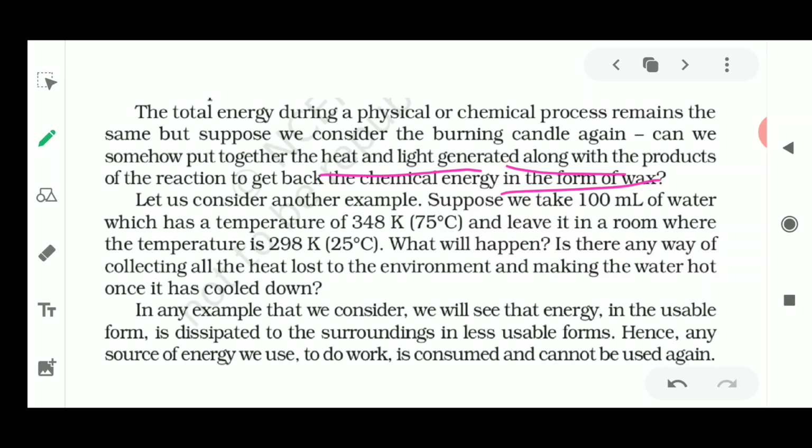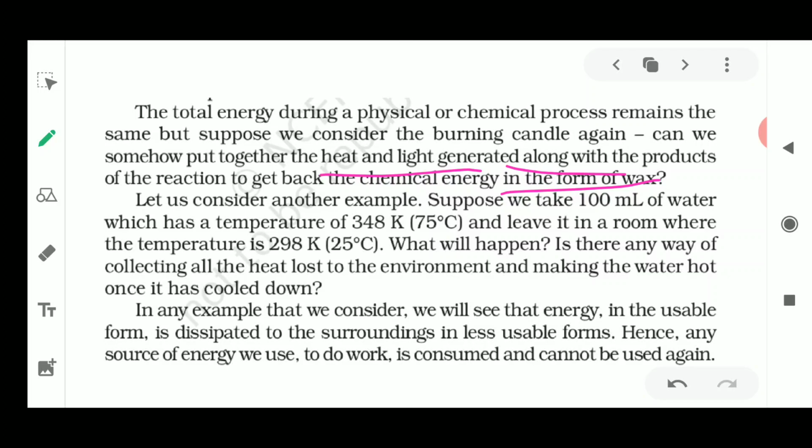A new product is going to be formed, which will be the melting of wax or the formation of heat energy or light energy. When we sum up the total energy, then what will happen? The amount of energy will be equal to the amount of the coal which is being burnt. Okay. Now let us consider another example.